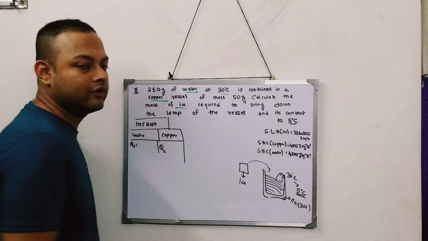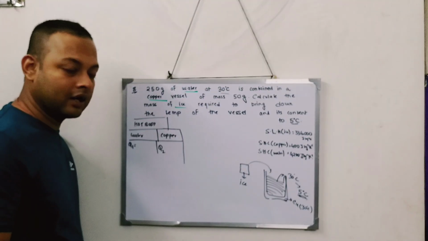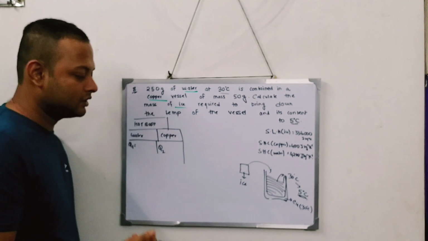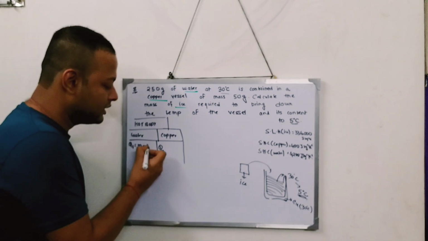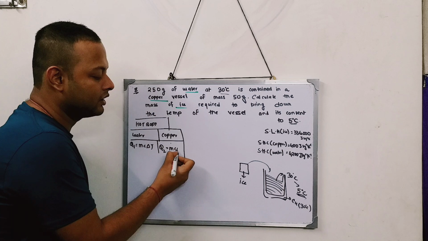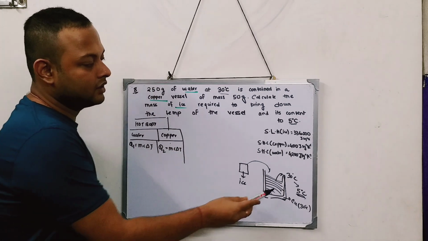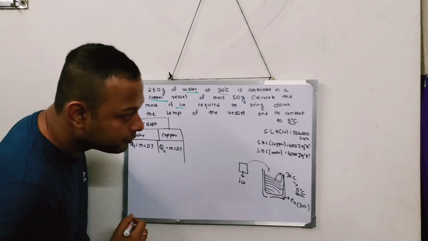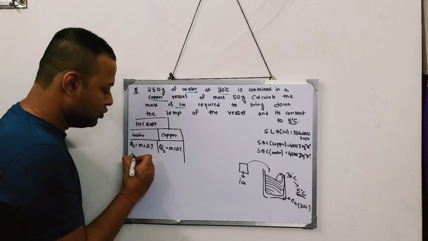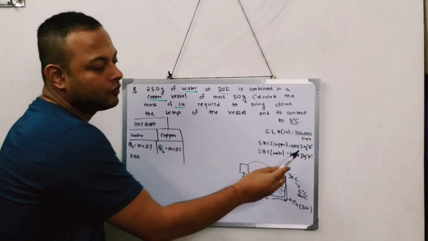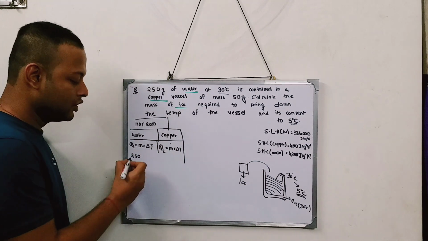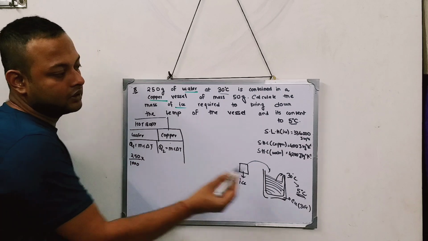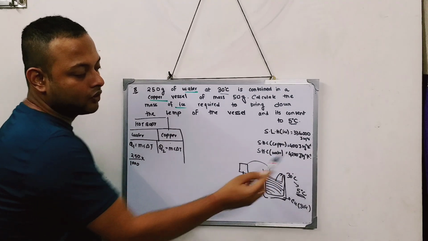Now from 30 to 5, are they changing their state in any way? No, they are not changing. From 30 to 5, same state. So I'll use the formula mc delta T. Over there also mc delta T. What is the mass of the water? As stated in the question, the mass of the water is 250 gram. But I can see it is given in kg, the specific capacity in kg. So I'll write 250 by 1000. C, what is the value of C? Specific capacity of water is 4200.